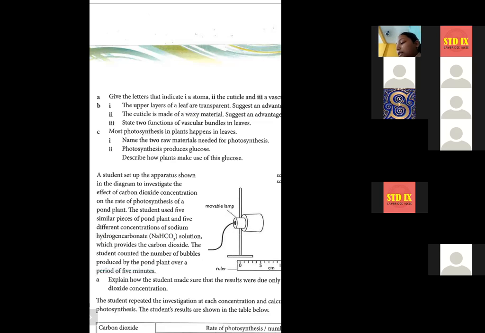Then these contain tubes which carry substances from the leaf to the other parts of the plant body. Substances means? Ma'am, these vascular bundles contain tubes which carry substances from the leaf.